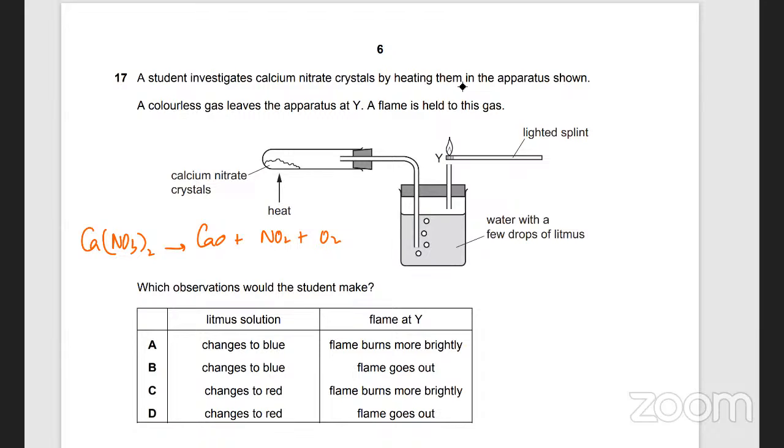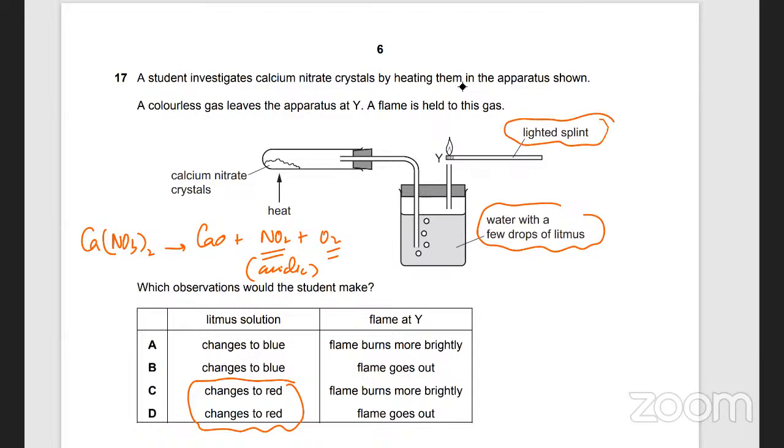A colorless gas leaves the apparatus. Which observations would the student make? There's water with litmus paper. So this is an acidic gas, right? So the litmus would change to red, yes. And since oxygen gas is produced, what will happen to the flame? I think the flame will burn more brightly, option C.